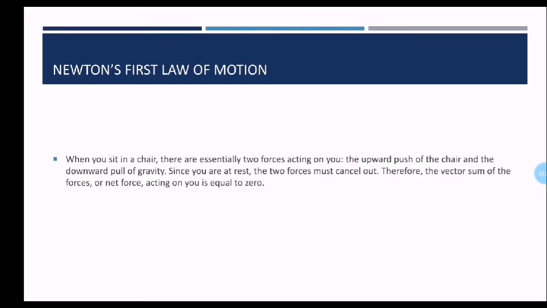When you sit in a chair, there are essentially two forces acting on you: the upward push of the chair and the downward pull of gravity. Since you are at rest, the two forces must cancel out. Therefore, the vector sum of the forces, or net force, acting on you is equal to 0. So whenever you have something that is standing still, it means the net force acting on this object is equal to 0.